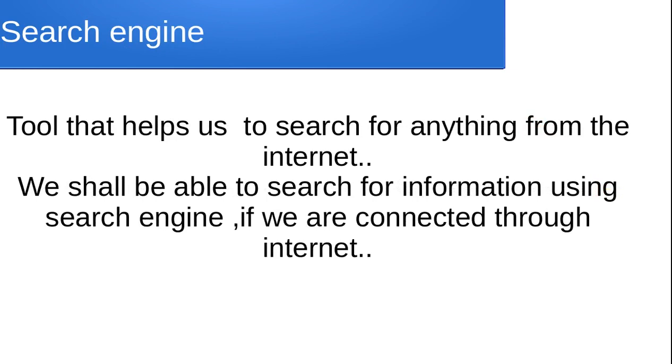Next is search engine. A search engine helps us to search for any information on the net with proper search key. If our computer is connected with the internet, we can search for information from net.